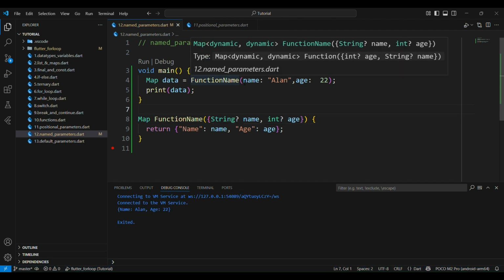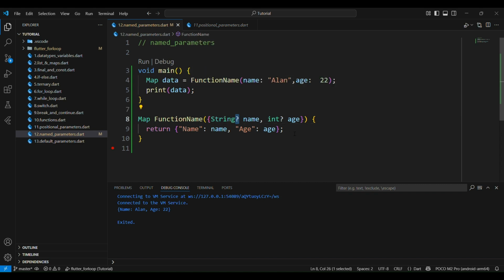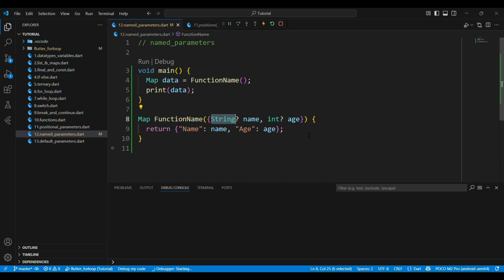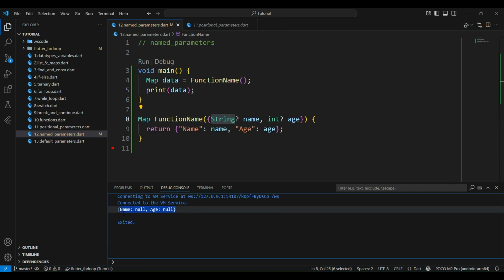But the important thing is that whenever we give the question mark and set a null value, if we don't write values inside, just a null value will be printed. I'll run my code here. Yeah, the name is null and the age is null.